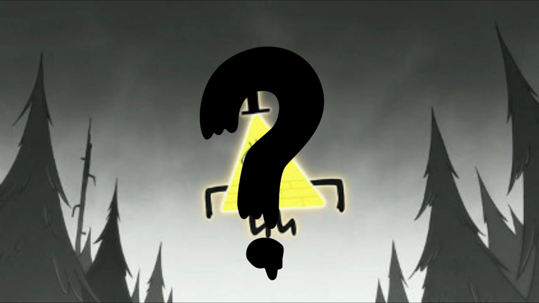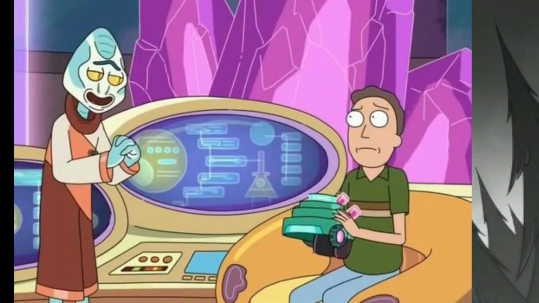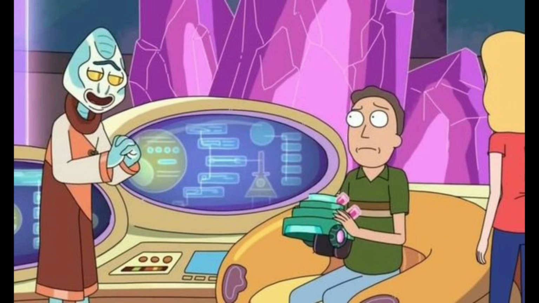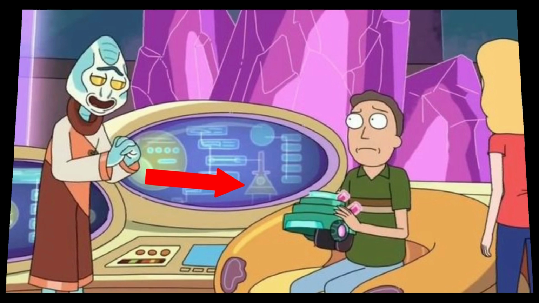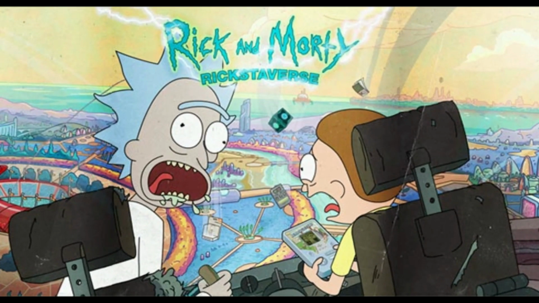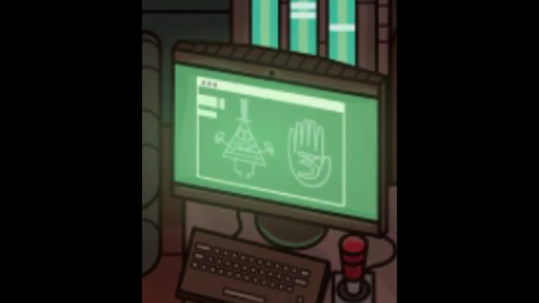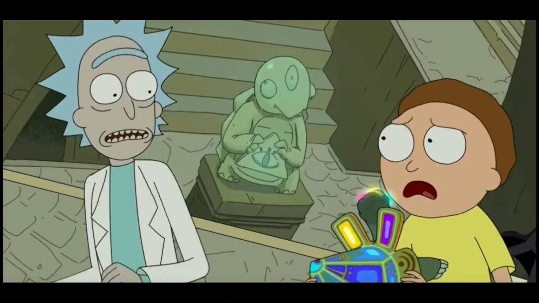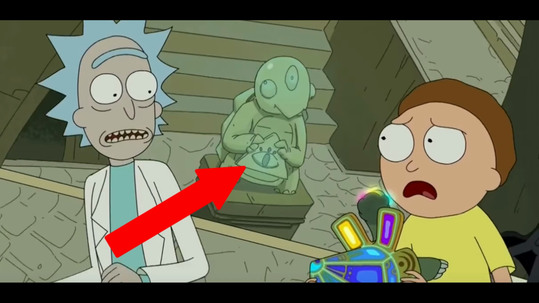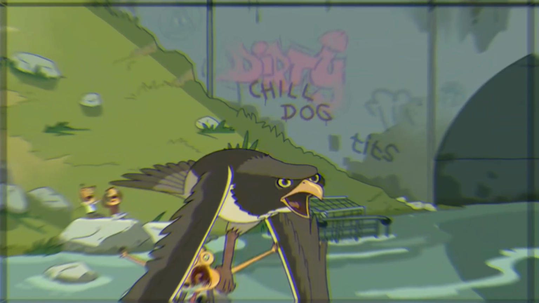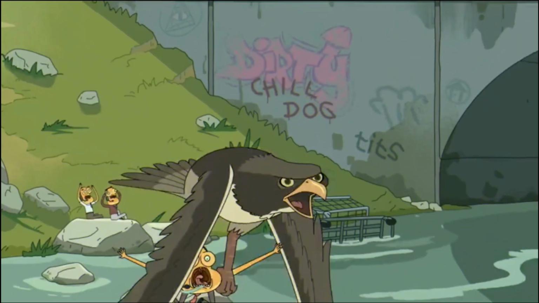Bill has multiple appearances. His first appearance is on the screen in the episode where Beth and Jerry are getting couples counseling, as you see here. His next appearance is in the Ricksterverse. In the prison near the evidence room, we can see a computer screen with Bill on it, and it also has the Journal Free symbol on it. The next sighting of Bill is this statue that appears in Morty's Mind Blowers. And finally, in the episode The Whirly Dirly Conspiracy, in the end credits scene, we can see some graffiti that resembles Bill on the wall here.